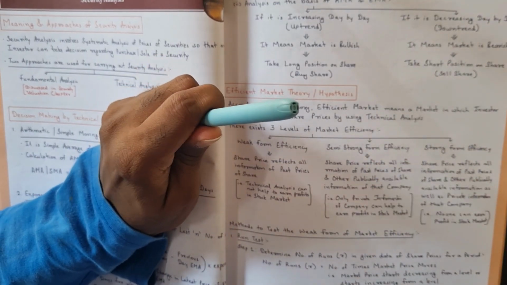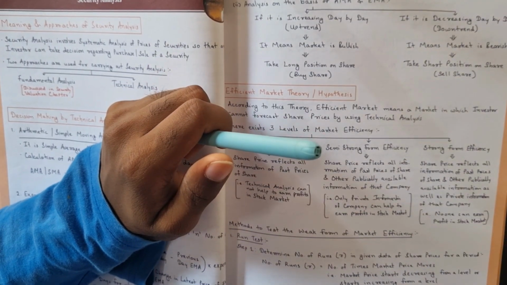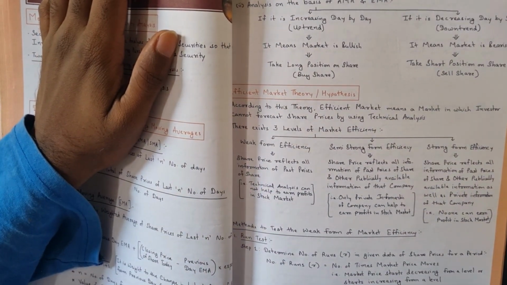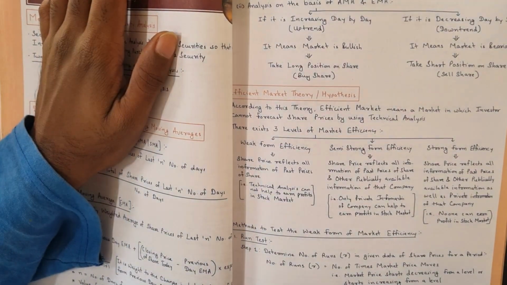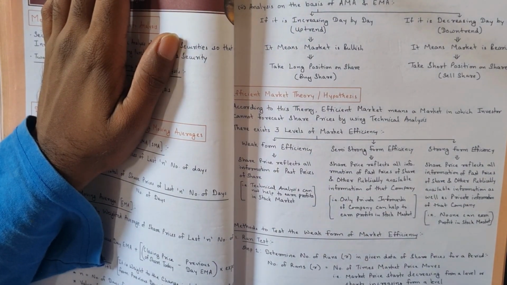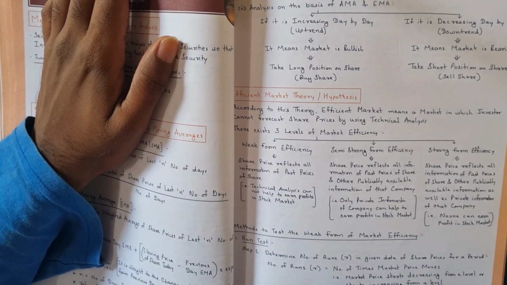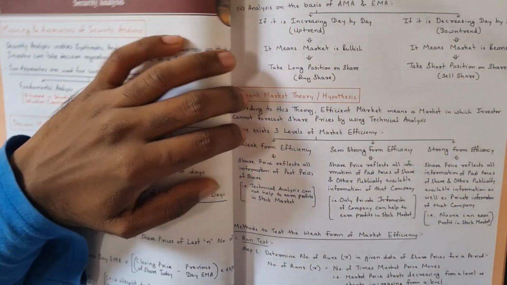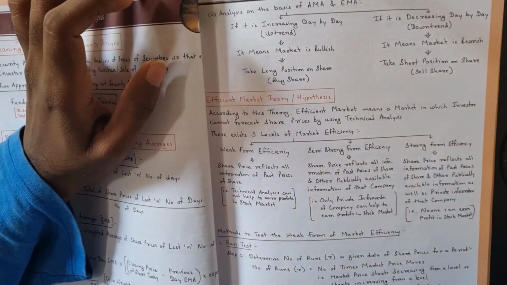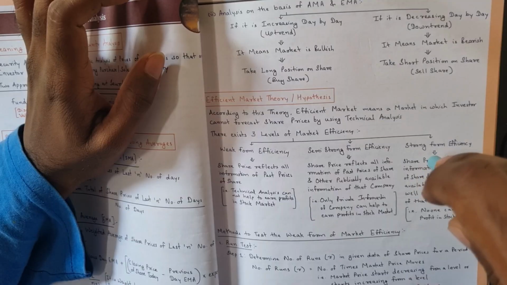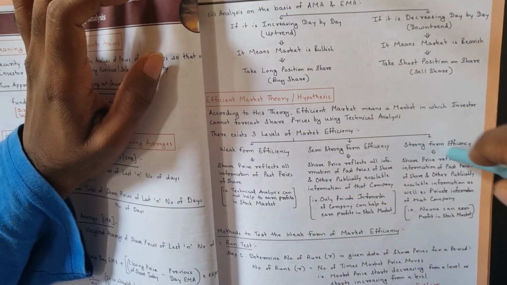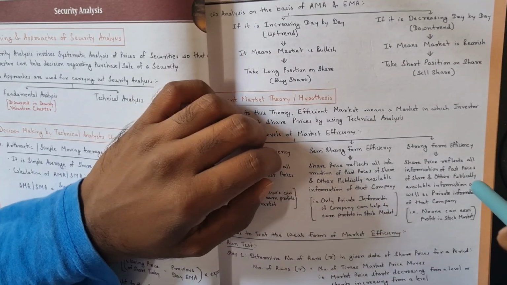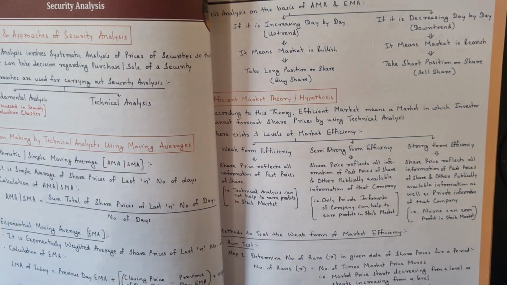So in this form of market, only your private information can save you, that is, your insider trading can save you, which is illegal. In India it is illegal. SEBI prohibits insider trading. And the next one is the strong form of efficiency, which means that share prices reflect all information of past prices and other publicly available information.